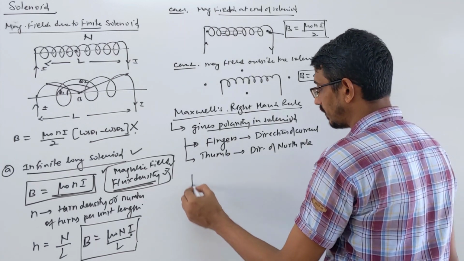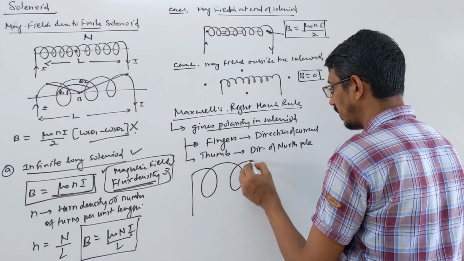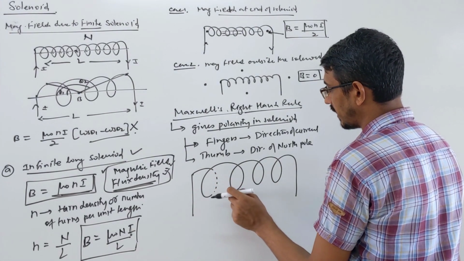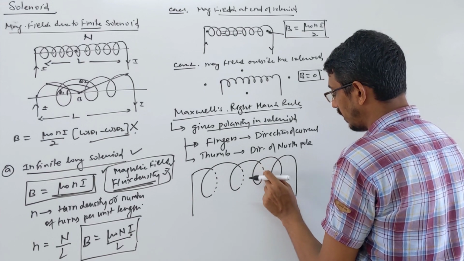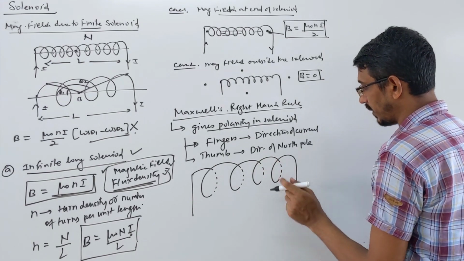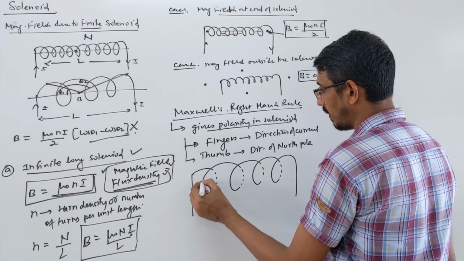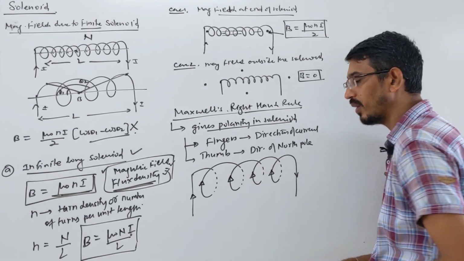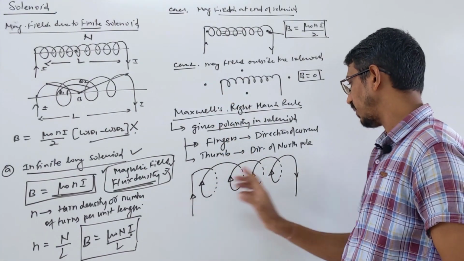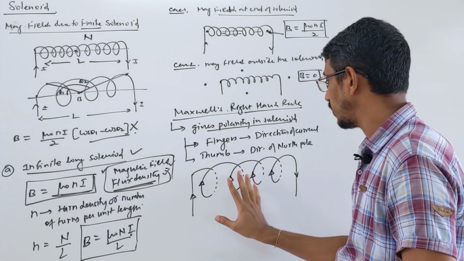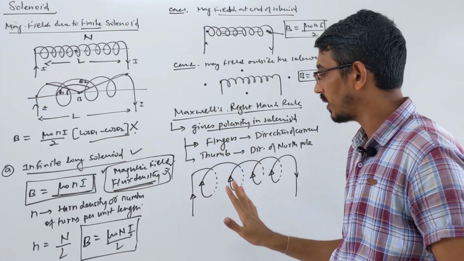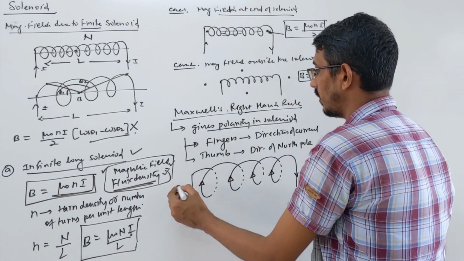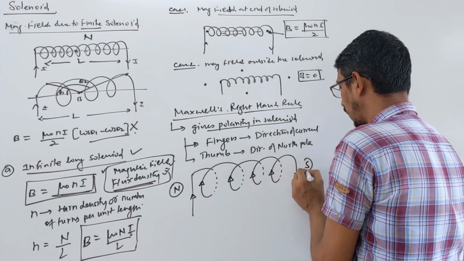Okay. For example, this is your solenoid. It's not looking good, but the dotted lines are the back side, you cannot see them, so I'm writing them dotted, and solid lines are the front view. Suppose the current is entering this way, then the current will look like that way on the front. So you want to know where the north pole is, here or here. Look here, this is the right hand, fingers showing current upward. You have two possibilities only, either current upward or current what? Downward, right? Upward current, so the thumb will point in that direction. So here the north pole will be developed and here the south pole.